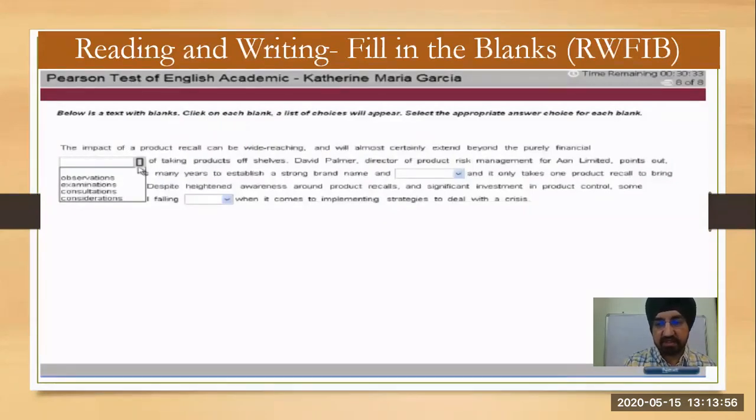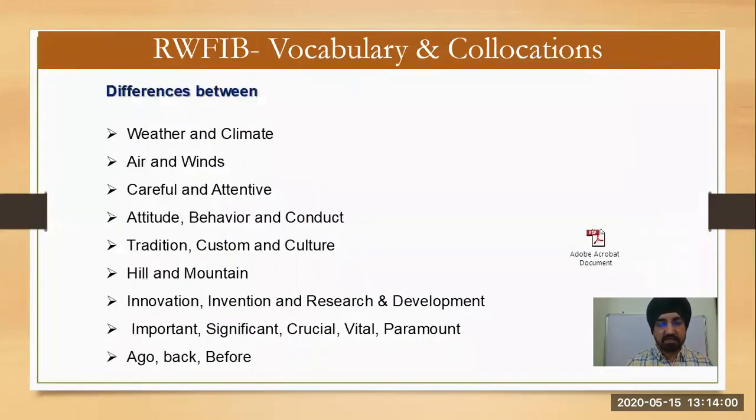Where do we use observation? Where do we use examination? Similarly, what's the difference between air and winds? Right? In the drop-down there will be maybe 4 options, and 2 would be very close, like air and winds. Okay, so what is the difference between them?